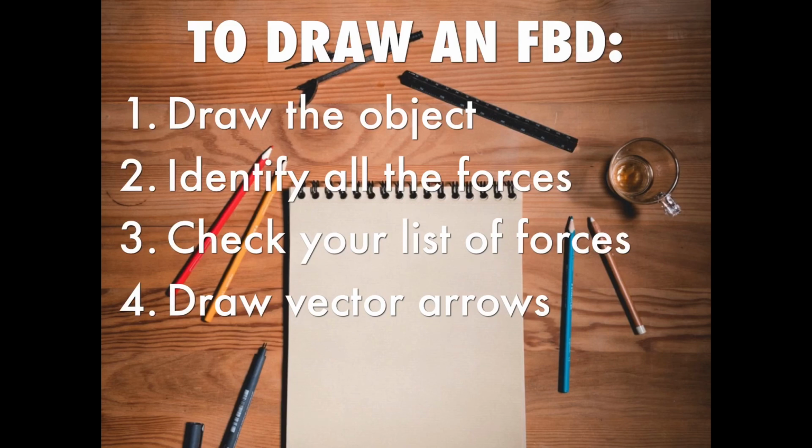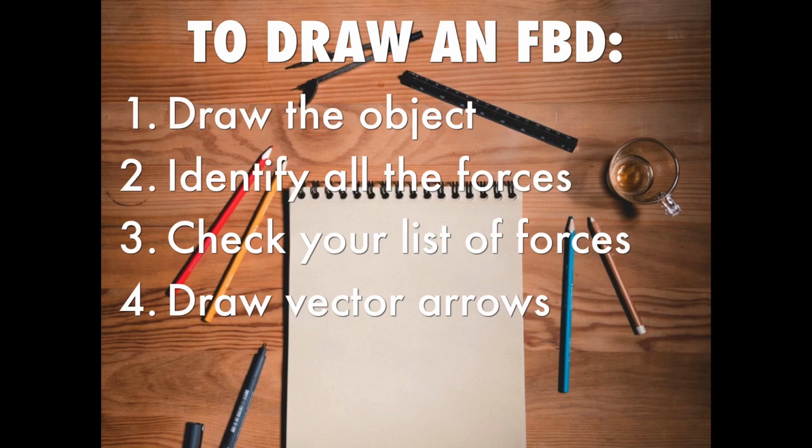Number 3: check your list of forces to make sure that each force is exerted on the object of interest by some other object. Make sure you have not included any forces that are exerted on other objects. Number 4: draw vector arrows representing all the forces acting on the object.